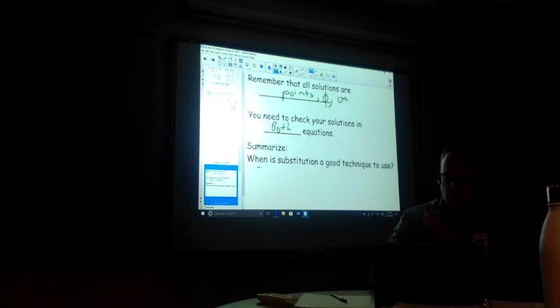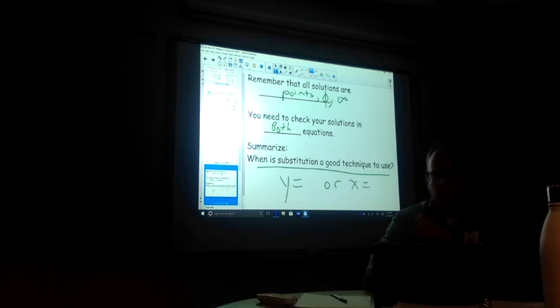And then when is substitution a good technique to use? The substitution is the better of the two techniques to use if it's easy to get y equals or x equals of one of the equations. If you have to really manipulate it, you start dealing with these big old fractions, that's not as fun. Yes, you could still do it, but you're dealing with big fractions. And so if x or y are easily solvable, please by all means use substitution. If they're not, go right to the elimination method.